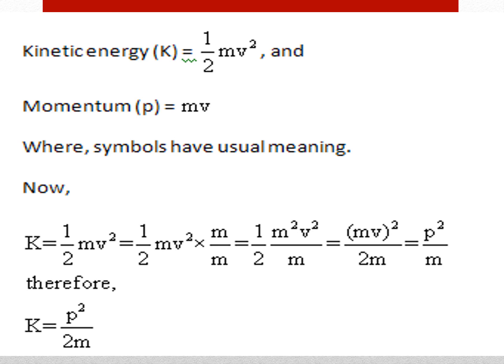For an object of mass m that is moving with a velocity v, what is the relation between kinetic energy and momentum? How does this formula K equal to p square by 2m come? It is the relation between the kinetic energy and momentum.